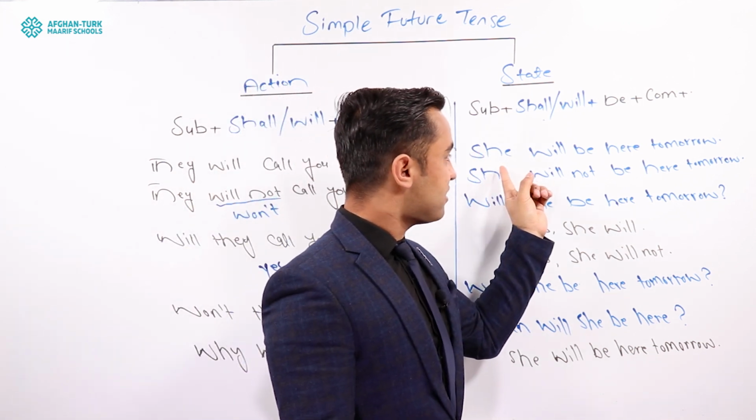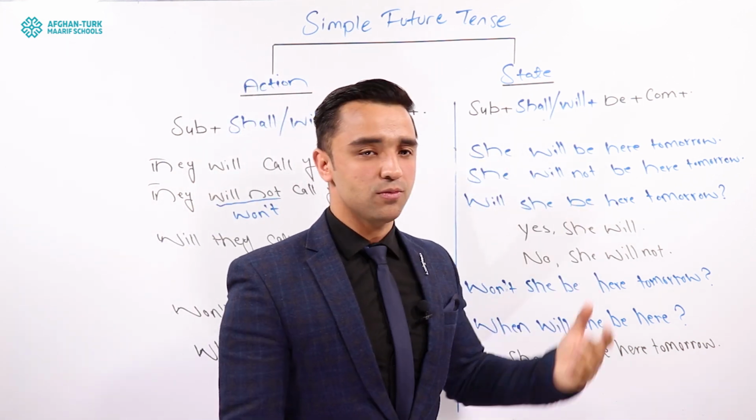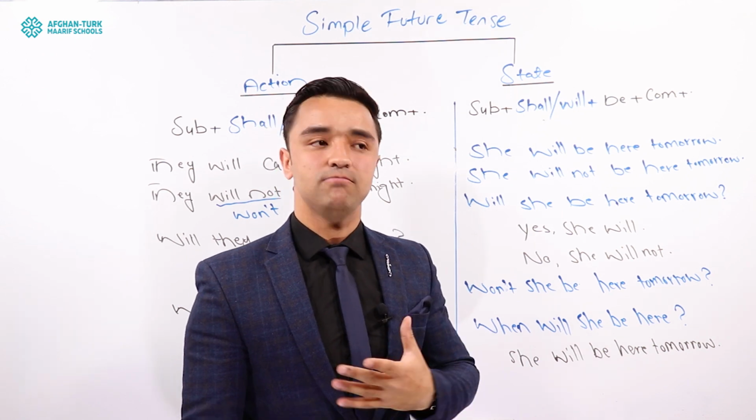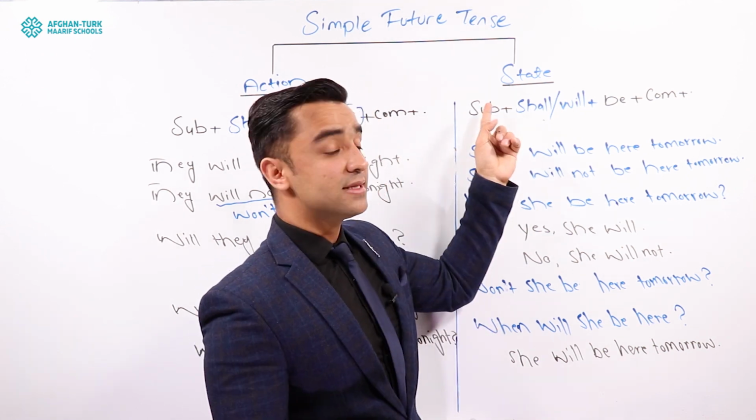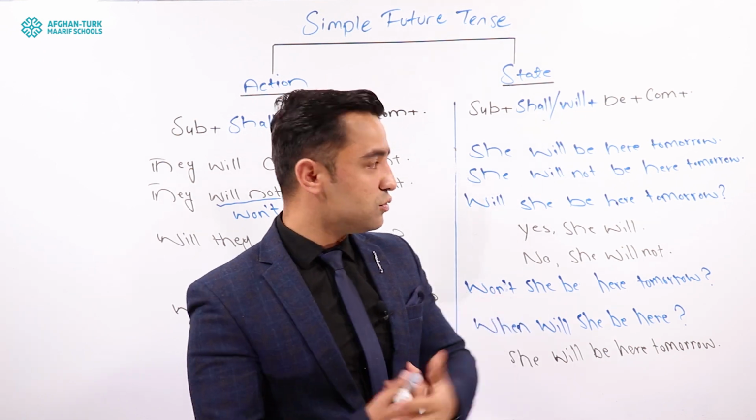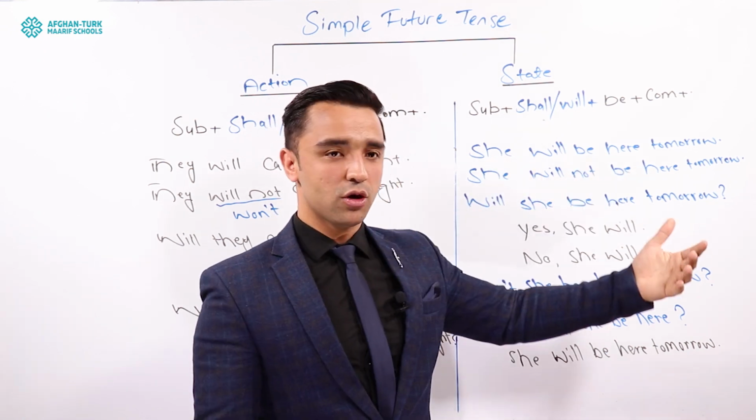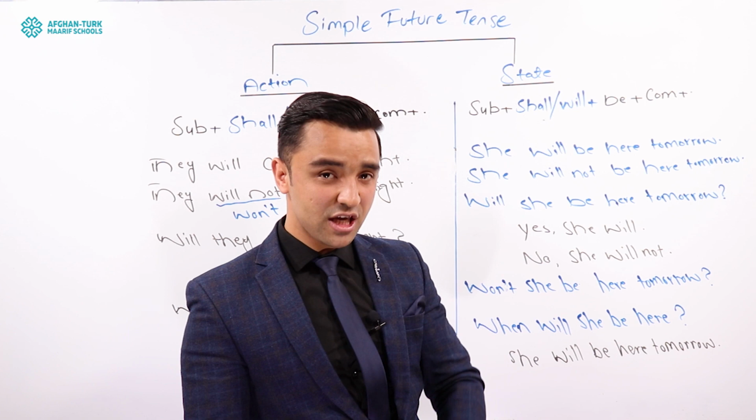So here I have written this: she will be here tomorrow. Am I talking about any action? No. I'm talking about a state, showing a state for the future. She will be here tomorrow. When? Tomorrow. She'll be here, okay?